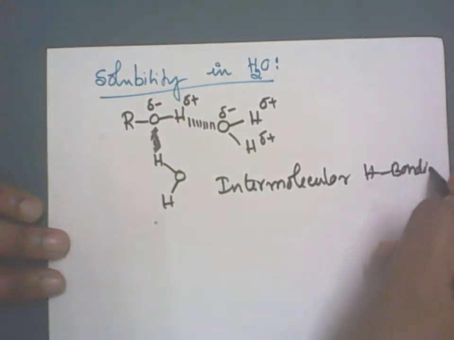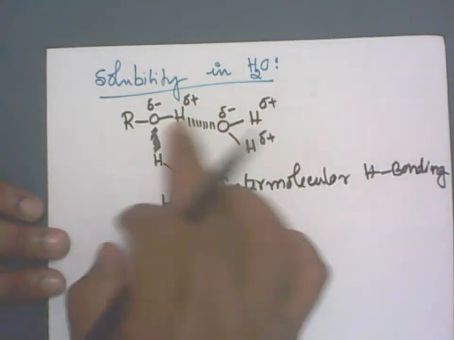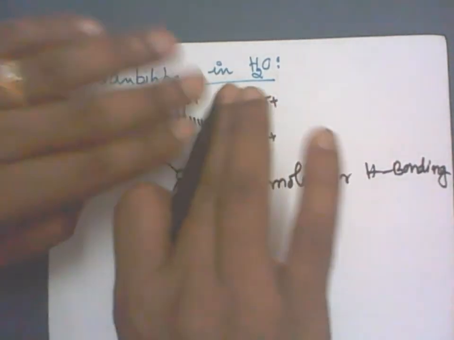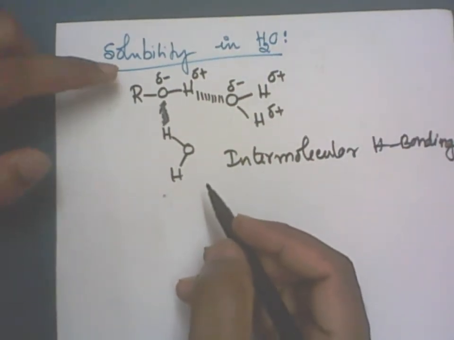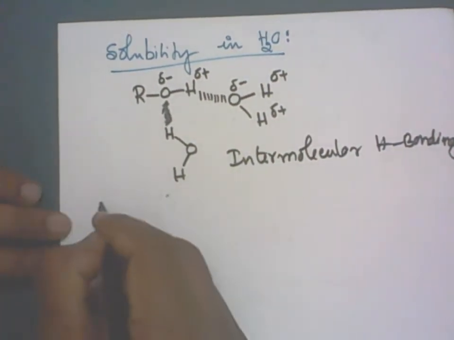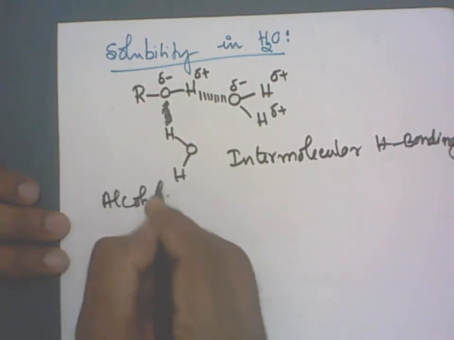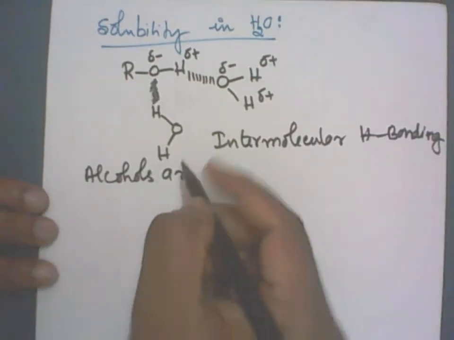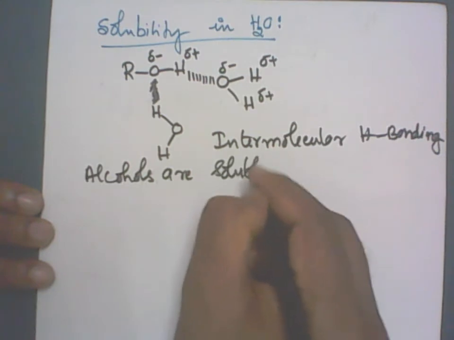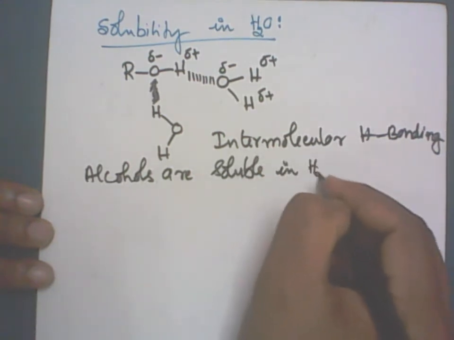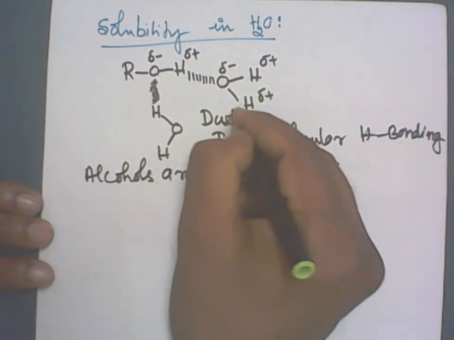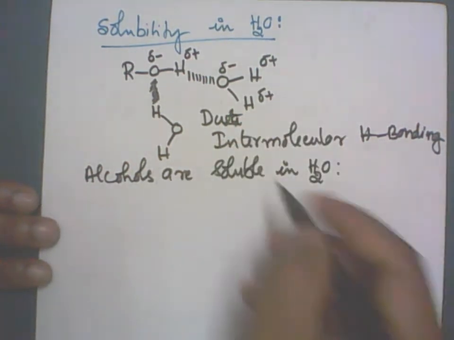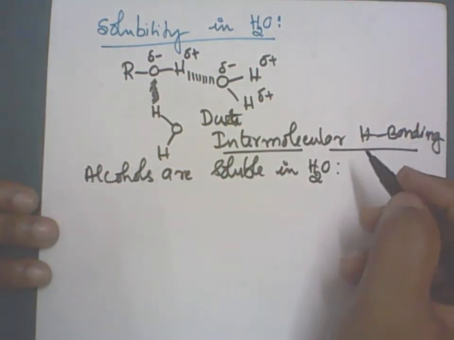Because of this, between two alcohol molecules, water comes and the alcohols go away from each other. Therefore, alcohols are soluble in water. What is the reason? Due to intermolecular hydrogen bonding.